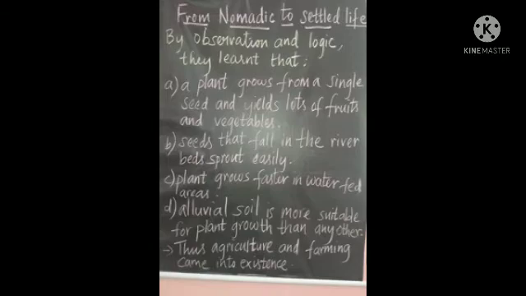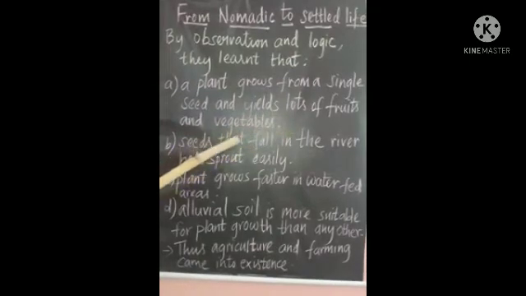See children, the seeds of fruits and the nuts they ate were thrown into the soil. During rains, the soil gave life. Some days later, the saplings sprouted from the soil. So, by observation and logic, they learnt that a plant grows from a single seed and yields a lot of fruits